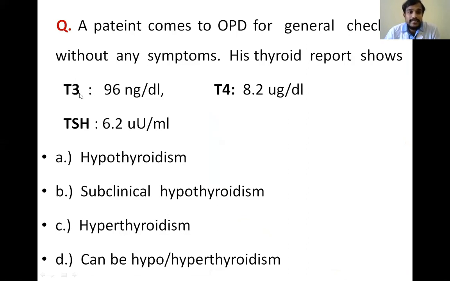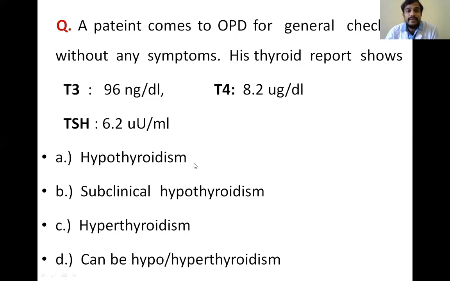So here you can see the T3 is 96, which is in the normal range, and T4 is 8.2, this is also within the normal range, and TSH is 6.2, this is just above the normal range. We had already seen that primary hypothyroidism means the level should be greater than 20, but here the level is in between the normal and 20.